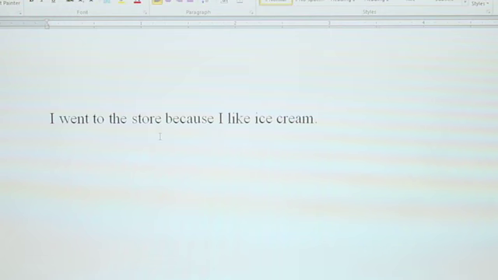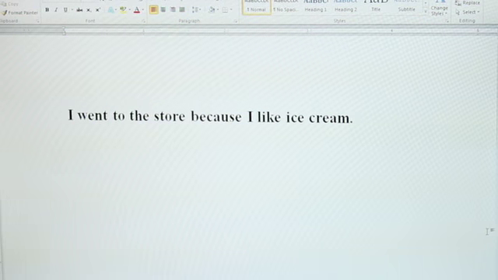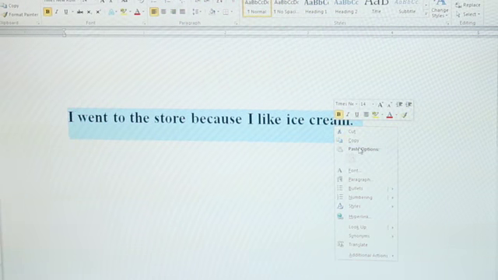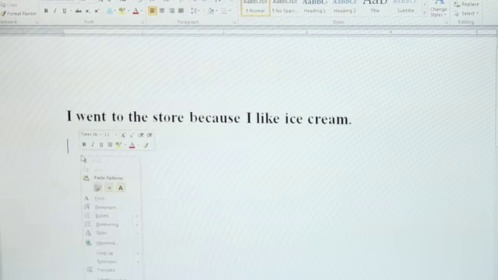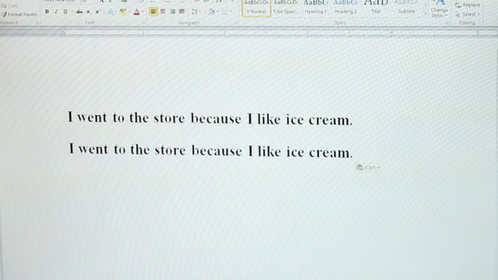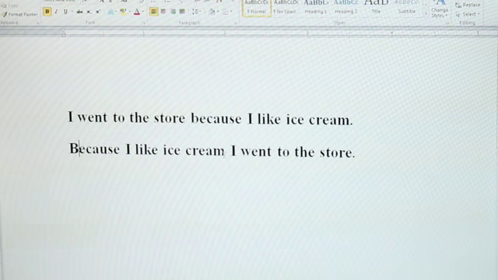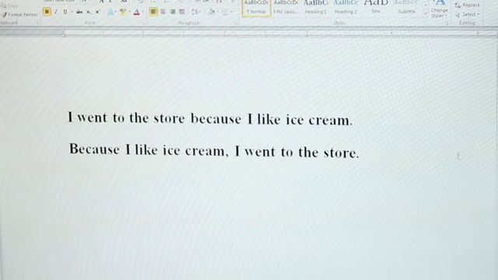But if you start with an independent clause, then you can just add the dependent clause without the punctuation. Okay, so we have I went to the store because I like ice cream. The other way that we can show this sentence is to reverse it. So because I like ice cream, I went to the store.